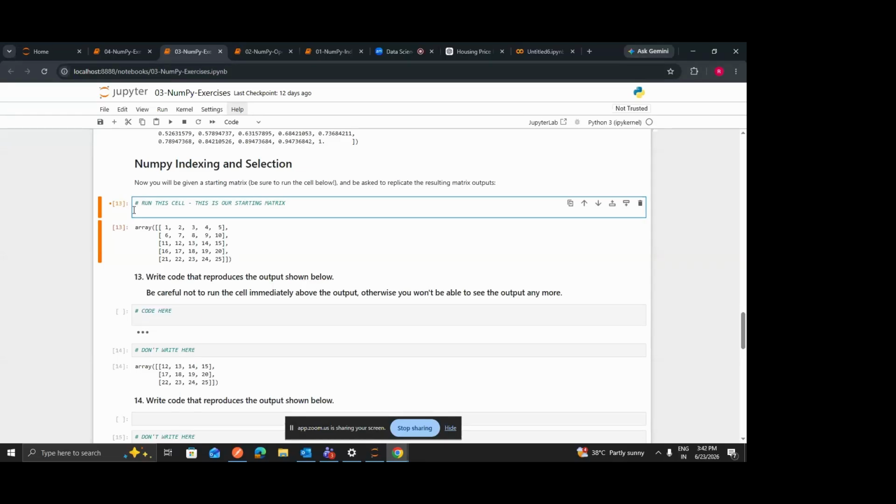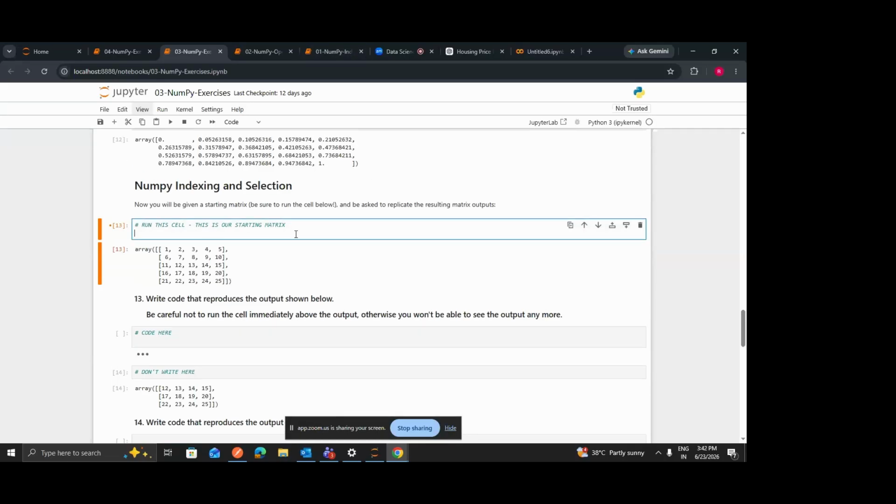So you have to generate numbers from 1 to 25, and a 2D matrix basically. How can you generate it, what code will you write for this? You have to generate numbers from 1 to 25, and then create a 2D matrix for this, with 5 rows and 5 columns. So it means the dimensions are going to be 5 by 5. Generate a matrix like this, and then we will perform the indexing operation on this.